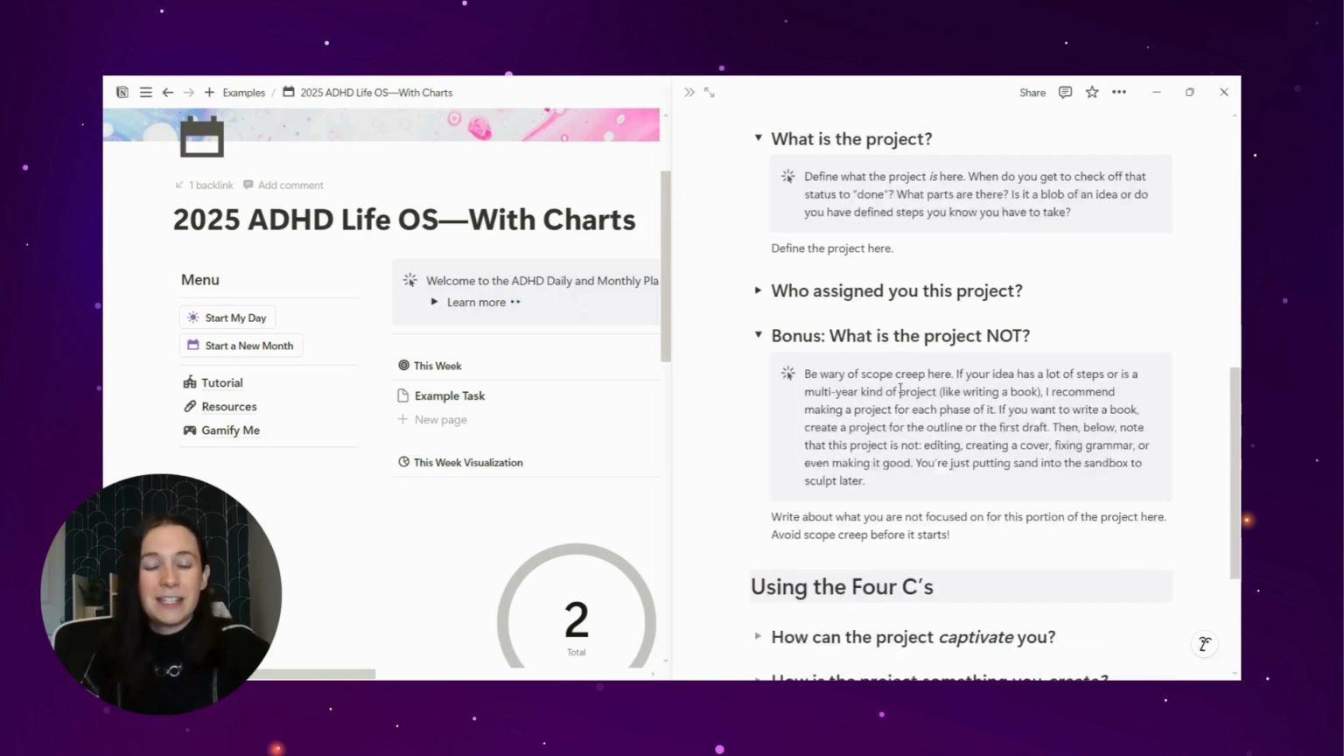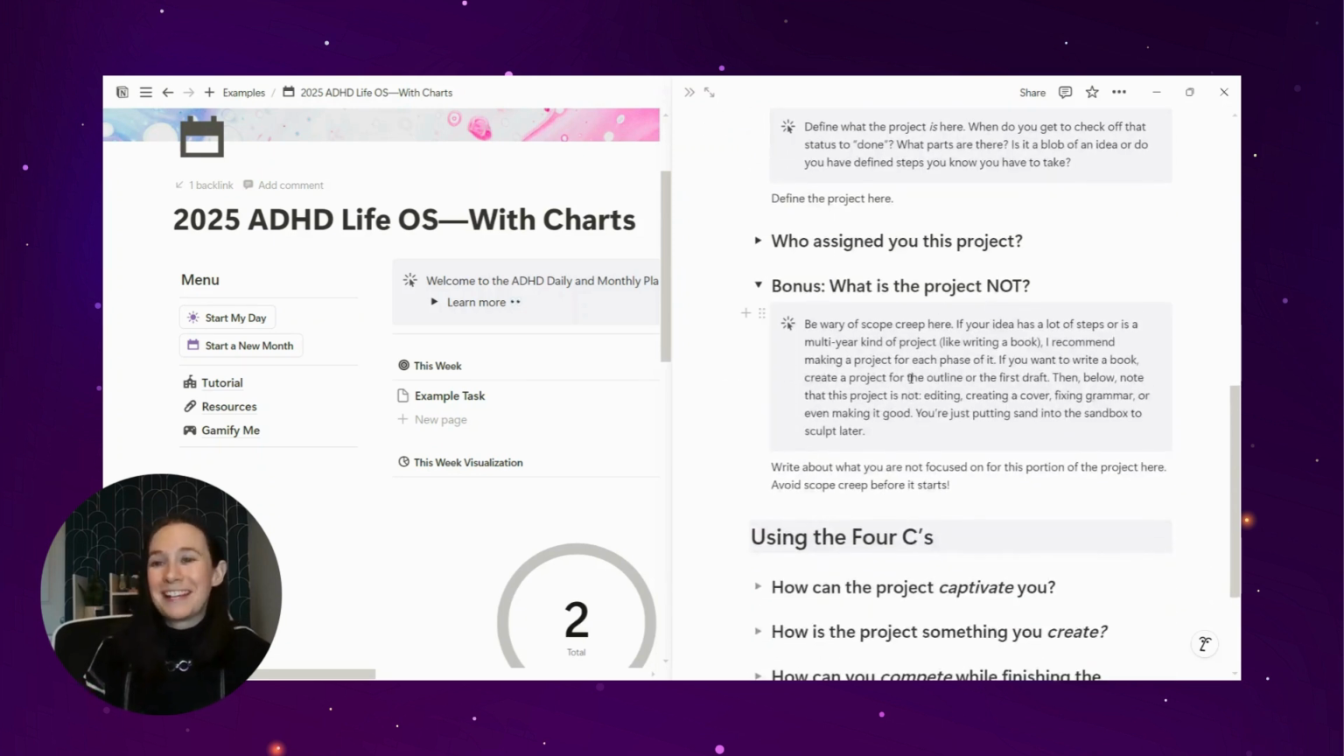What the project is not is one of the things that I find really important for me, because if I'm writing a novel, I need to understand that the first step is getting the words onto the page. It is not making the best metaphors. It is not copy editing. That doesn't happen yet. And it's important to me to separate that project into those different steps.